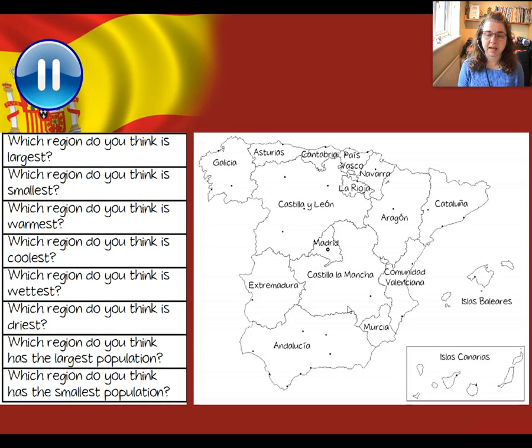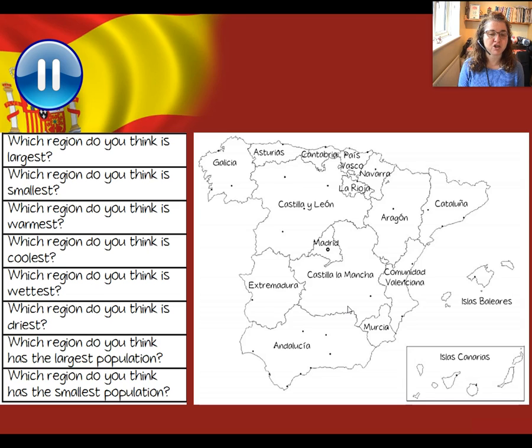Here's that map of Spain again, divided up into the autonomous communities, divided up into the regions. And we're going to use this map to see if we can work out the answers to the 8 questions that you can see on the left. First of all, it says, which region do you think is the largest? And which region do you think is smallest? So that'll be a question of looking at the map, working out the approximate sizes, and thinking about which are bigger and which are smaller.